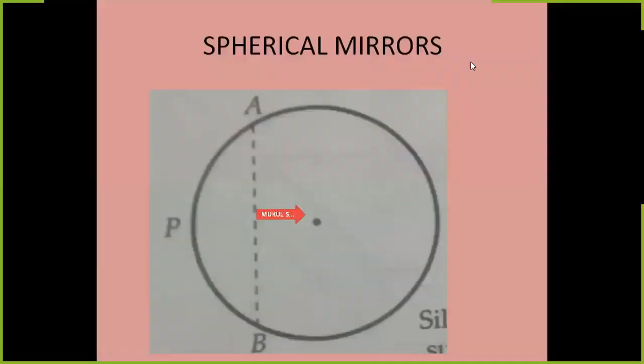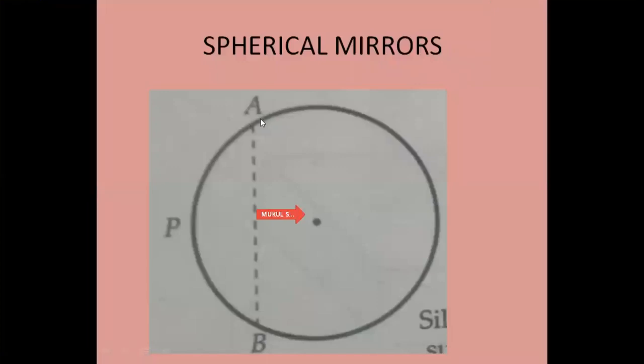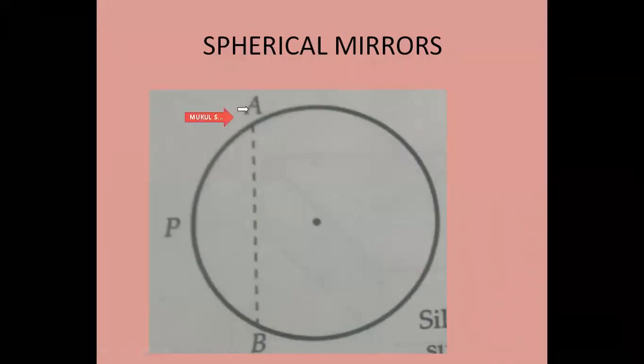Now we are talking about the spherical mirror. When a hollow glass sphere is cut by a plane represented by AB in the figure, this one AB, this plane which cuts the hollow glass sphere, then this surface APB will represent the spherical surface.